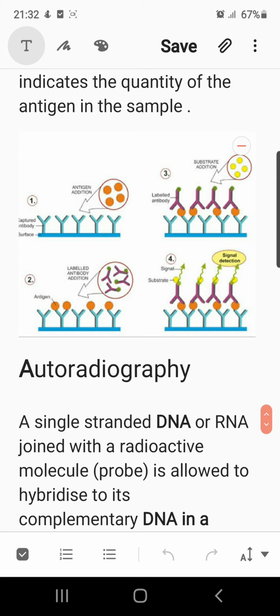Whenever a single-stranded DNA or RNA tagged with a radioactive molecule, known as a probe, is allowed to hybridize to its complementary DNA in a clone of cells, followed by detection, the method is known as autoradiography. We can detect the diseased condition in the body of the individual. The clone having the mutated gene will not appear on the photographic film because the probe will not have complementarity with the mutated gene.